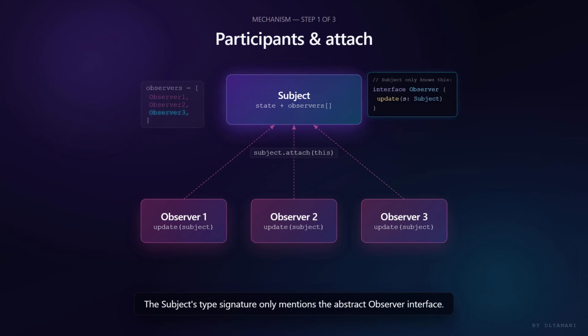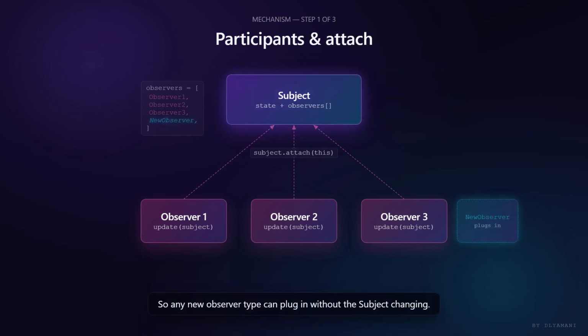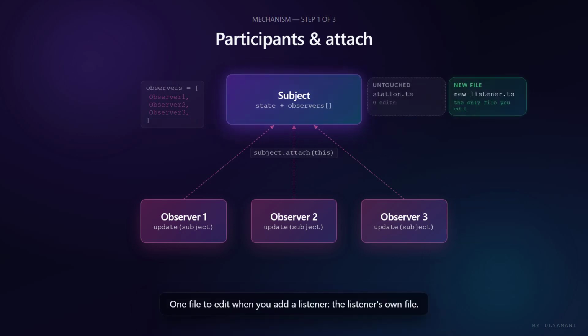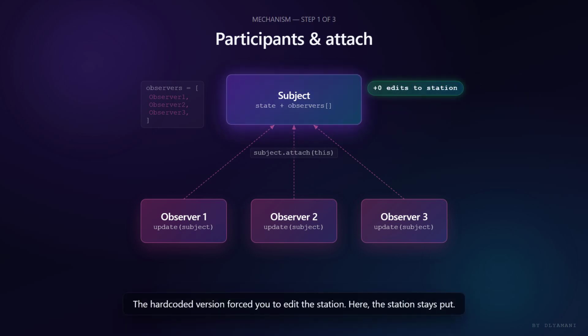The subject's type signature only mentions the abstract observer interface. So any new observer type can plug in, without the subject changing. One file to edit. When you add a listener, the listener's own file. The hard-coded version forced you to edit the station. Here, the station stays put.